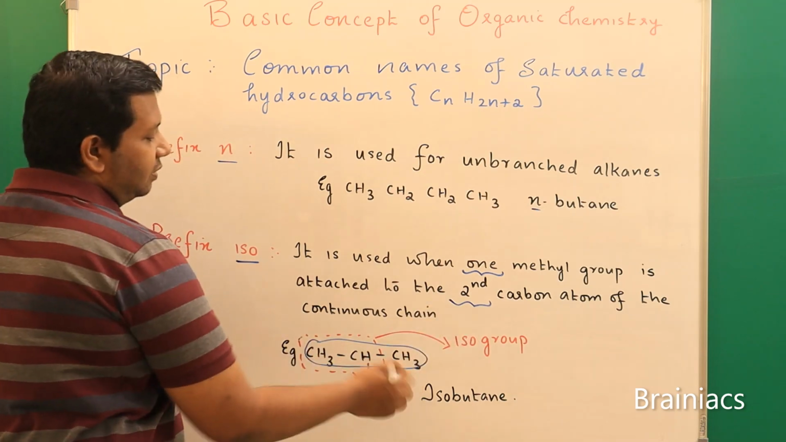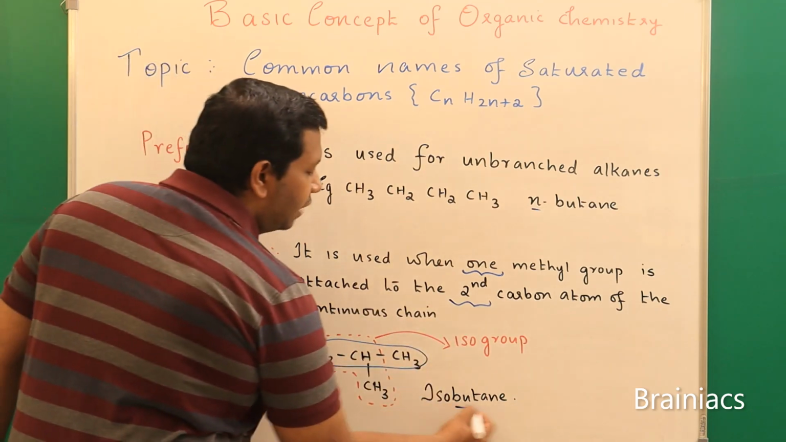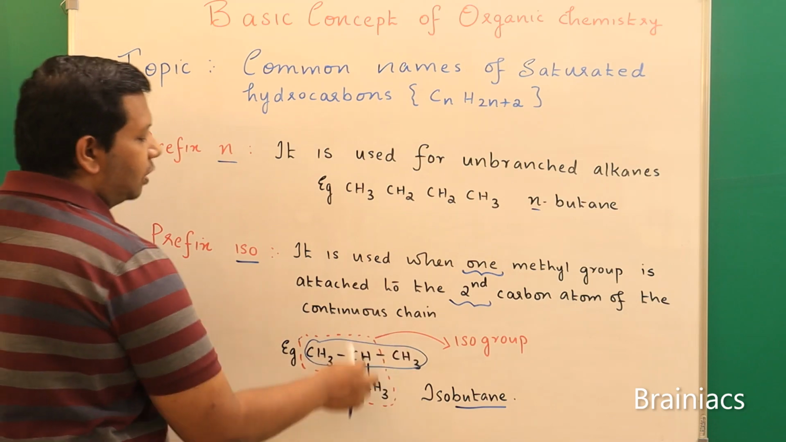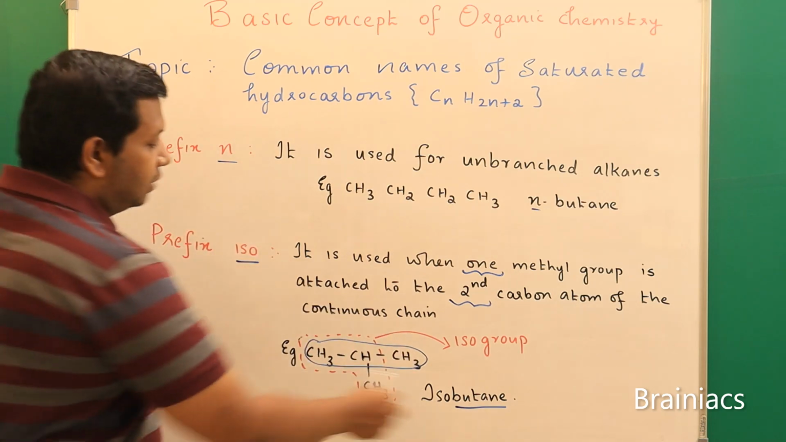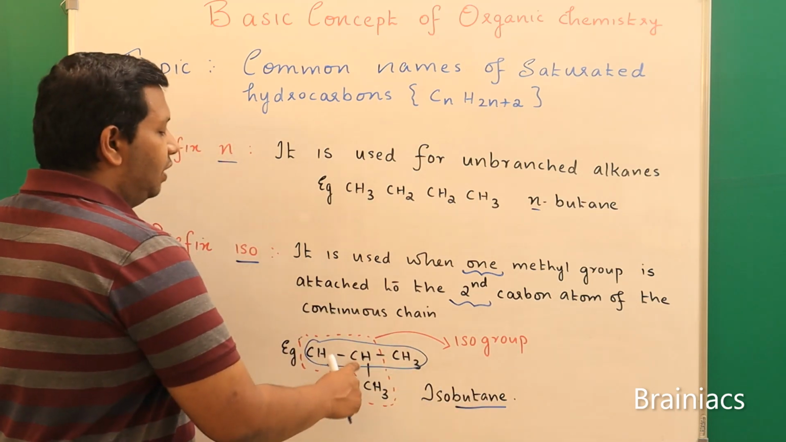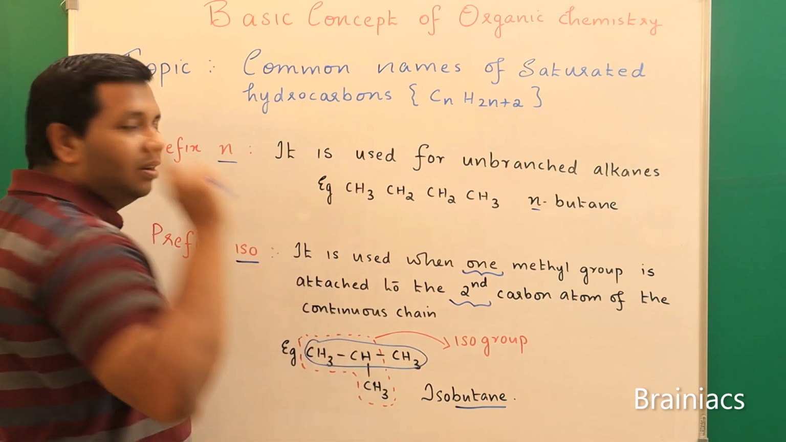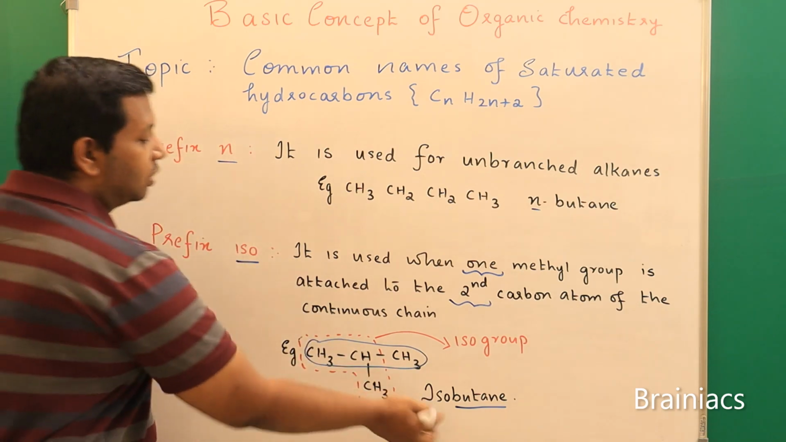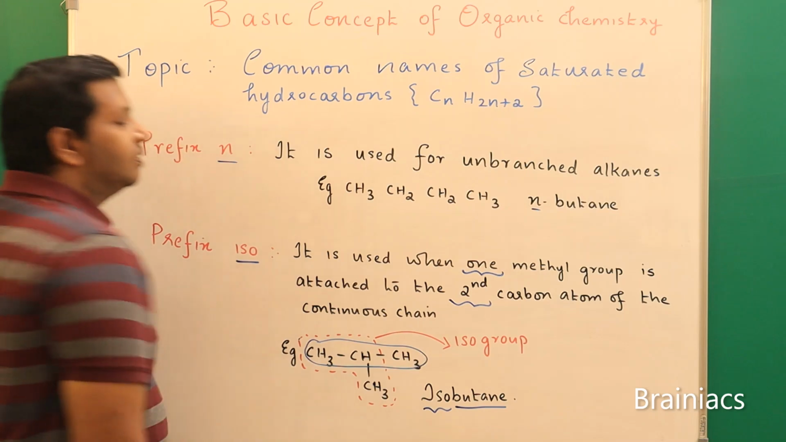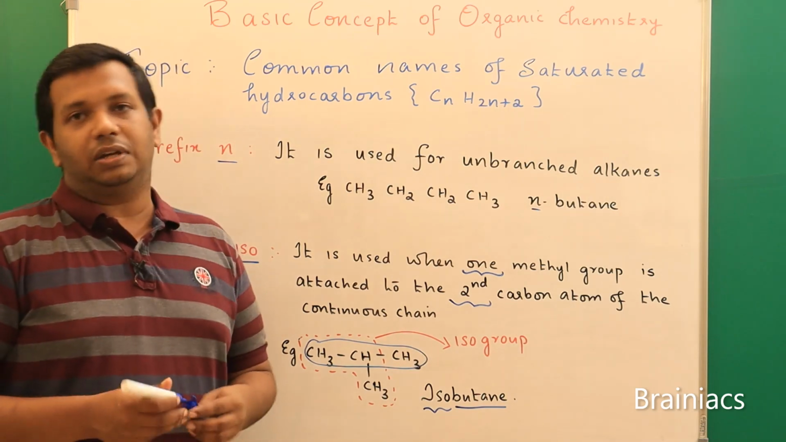So what is this one? Again the parent name butane will not change. Why? Because there are altogether 4 carbon atoms. So we still say butane, but we know that into the second carbon atom one CH3 group is connected. So we use the term iso, or we say it is isobutane.